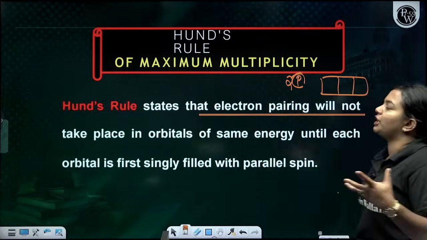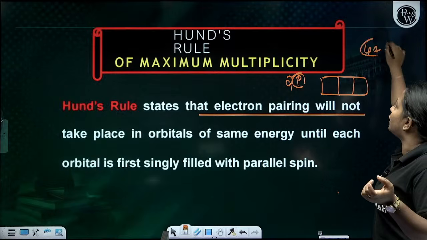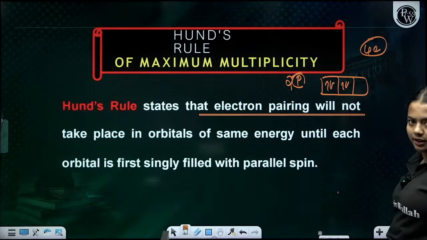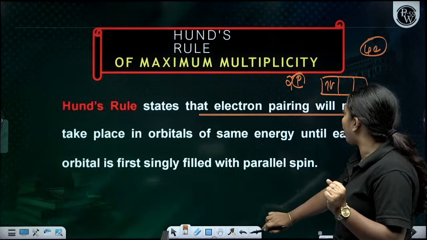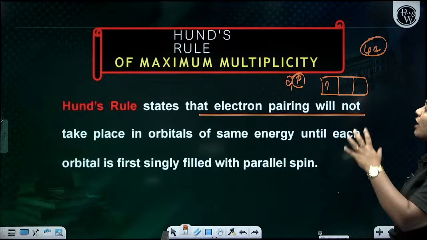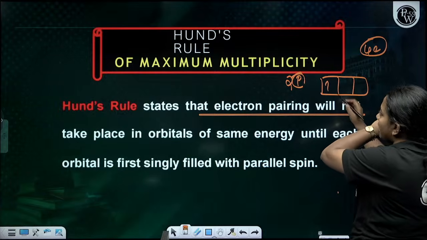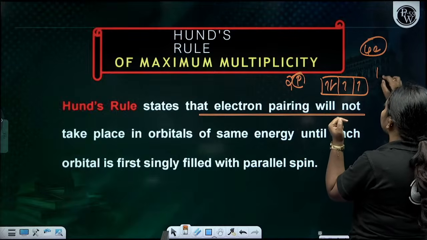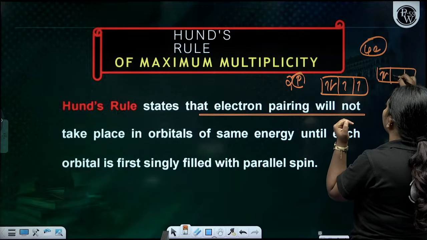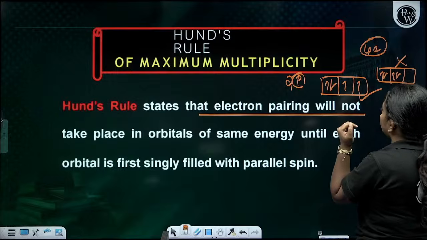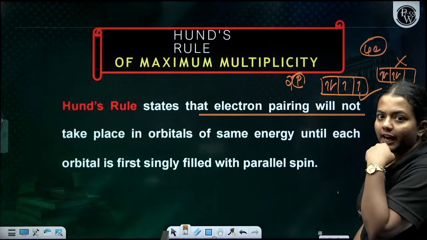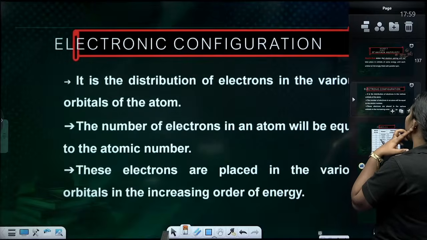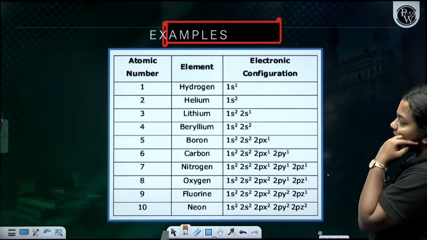Now, suppose 4 electrons are to be filled in the 2p. We cannot fill 1, 2, 3, 4 like this. We have to fill it accordingly. They should have the same energy the first time, so 1, 2, 3, and only then can we fill the fourth. We cannot fill it in the other way; that is wrong. This is the correct way, and it comes under Hund's rule of maximum multiplicity. Clear, everyone?